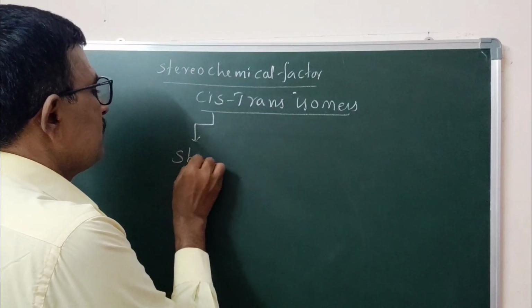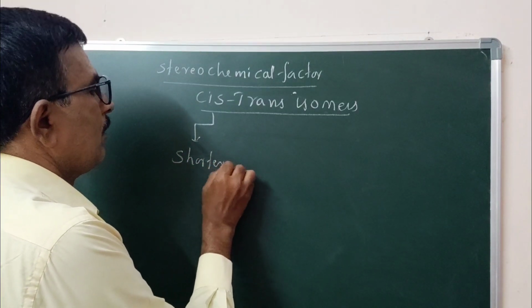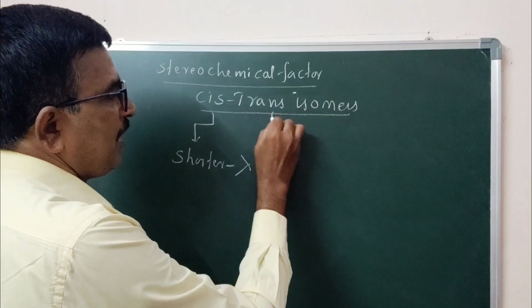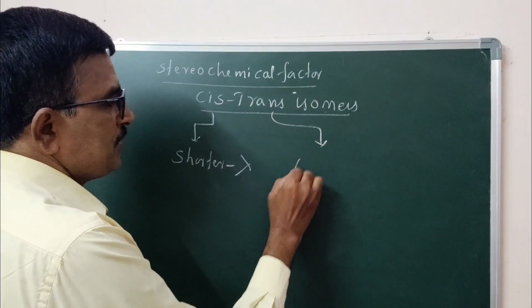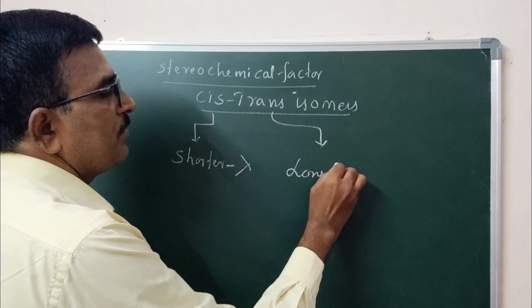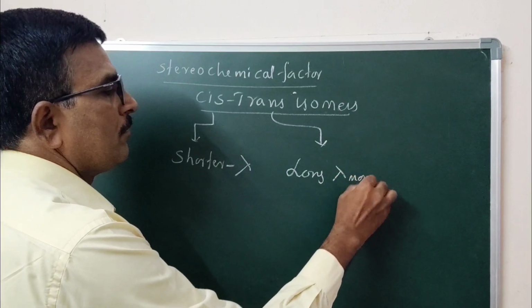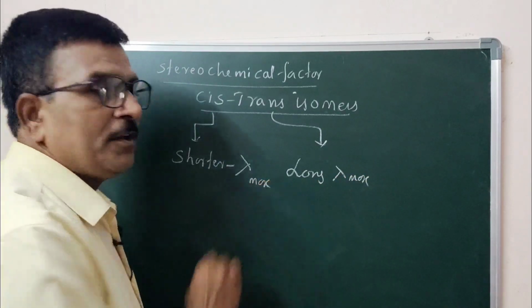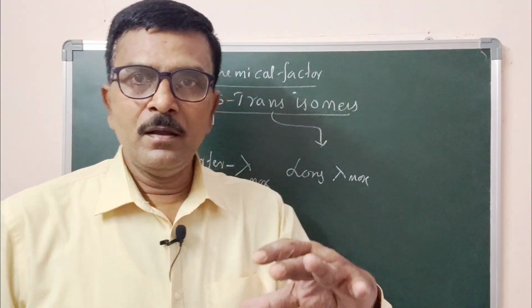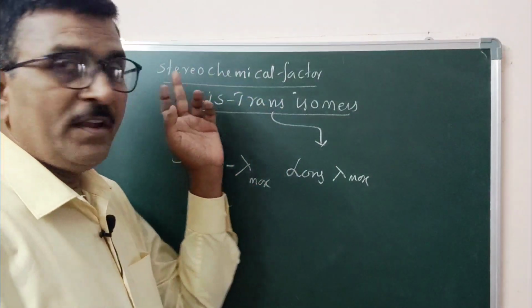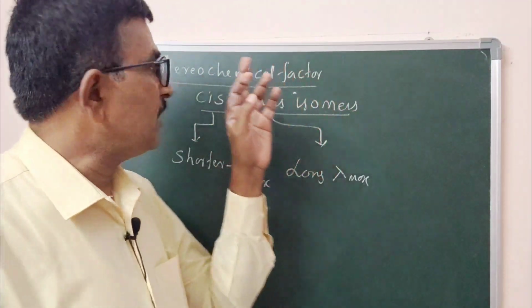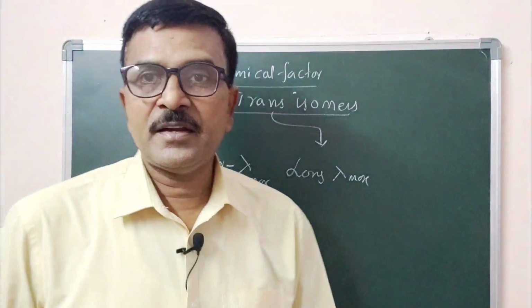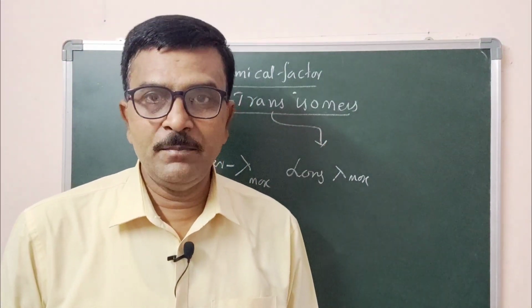Shorter wavelength, whereas the trans isomer absorbs energy at longer wavelength. Are you following? So we are studying the effect of factors, that is the stereochemical factor, that affect the lambda max.